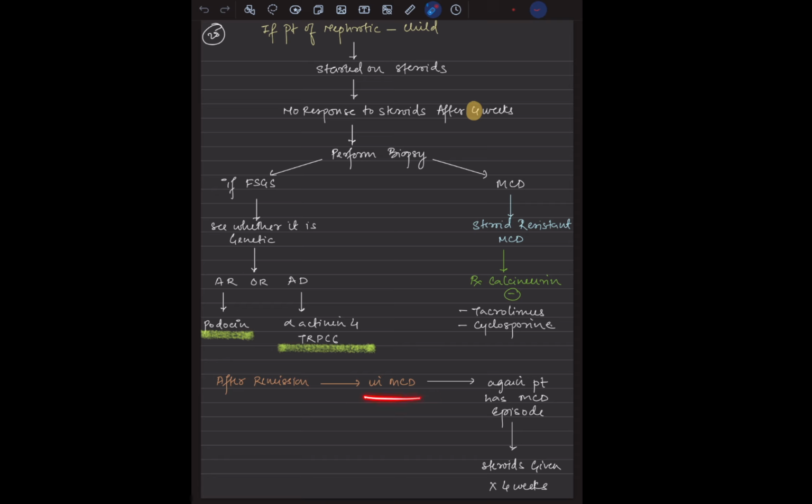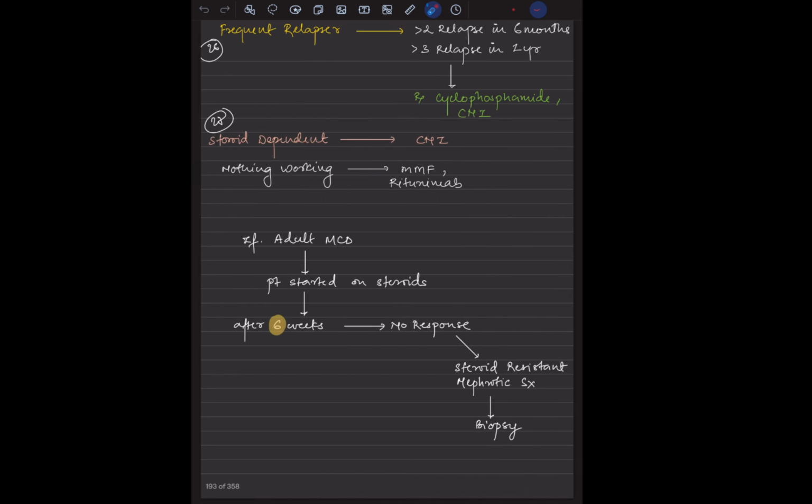After remission in MCD, say the patient again has an MCD episode. So what do we do? We again give steroids, provided the patient has already been in remission. When we talk about frequent relapses, I have already discussed: more than 2 in 6 months, or more than 3 in 1 year. We have to go with cyclosporin, tacrolimus, calcineurin inhibitors, and cyclophosphamide. In steroid dependent cases, again, we can go with calcineurin inhibitors. Take care, if nothing is working, mycophenolate mofetil as well as rituximab can be used.